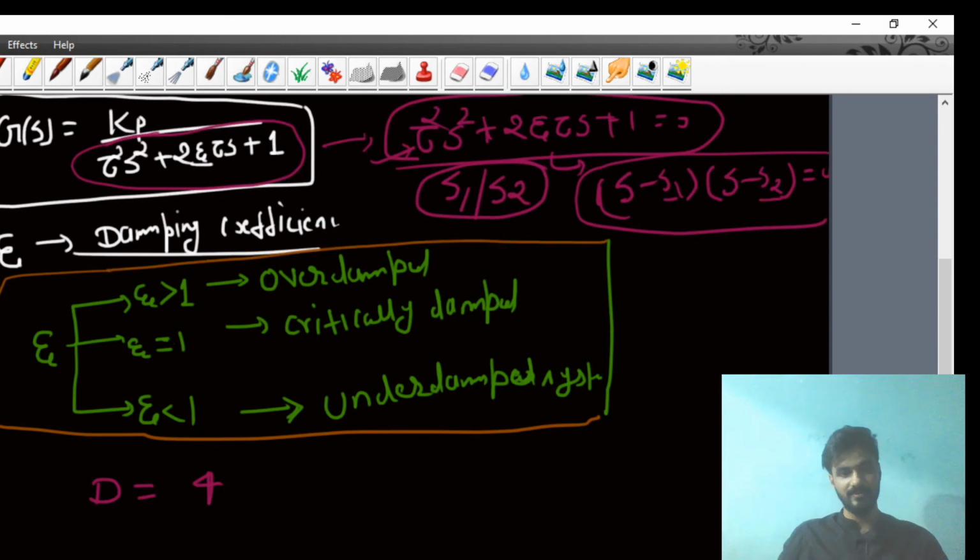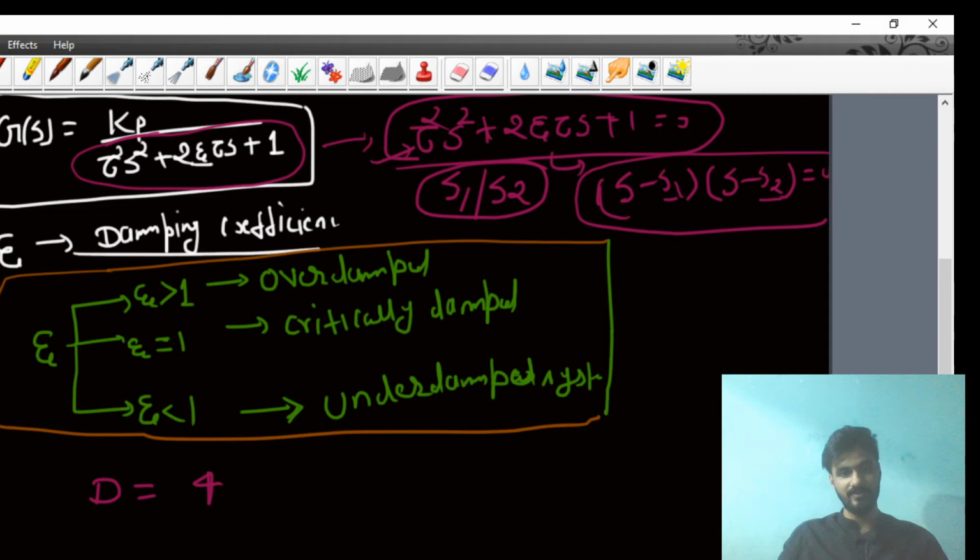So from here you will get 4 zeta square tau square minus 4 tau square. Then, my dear student, you will get the value of s equal to minus b plus minus root over D, upon 2a, where b is 2 zeta tau.